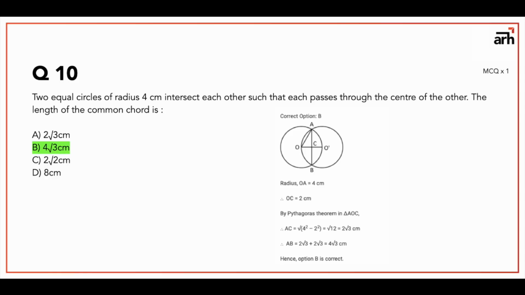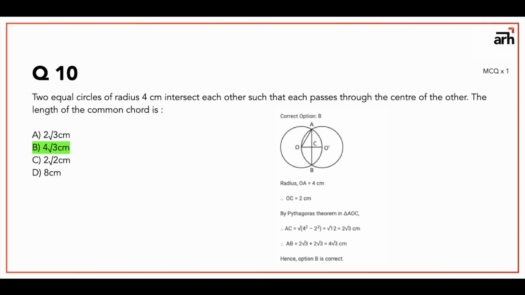So in this figure, OA is 4 centimeter because that is the radius of the circle on the left side. And OC is equal to 2 centimeters because the distance between O and O dash is 4 centimeter and the common chord will divide it in half.